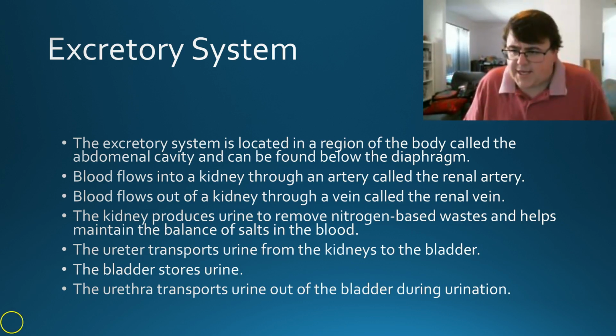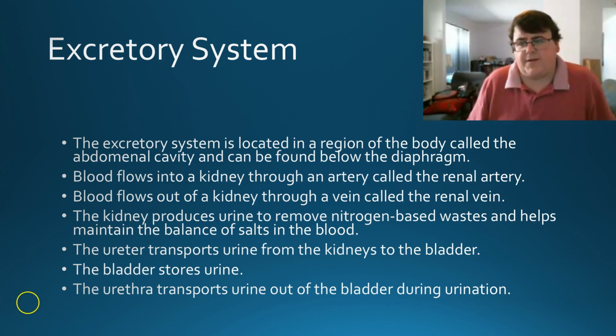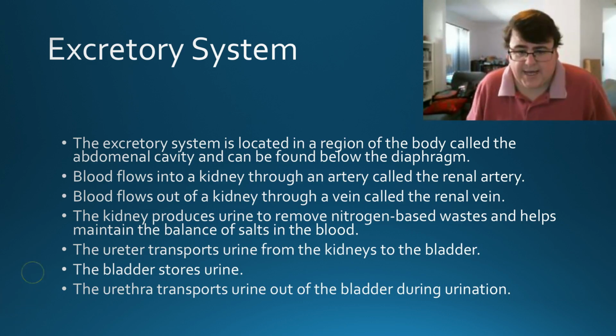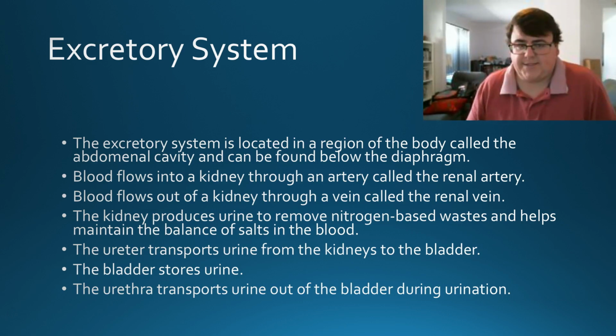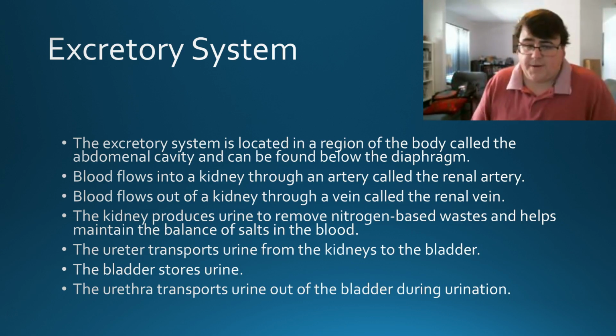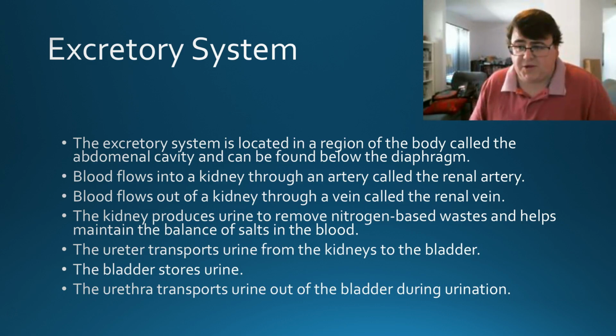Now, why is the kidney the big part of the excretory system? Well, the kidney contains nephrons, which we're going to look at in the next video. And nephrons are one of our exchange surface organs. And that is where most of the excretion is actually going to start to take place. So that's where we're going to pull out everything we don't need, or pull out the material from the blood that we do need, etc. We'll talk about the nephron in detail next video, but just know the reason the kidney is so important is because of the nephron.